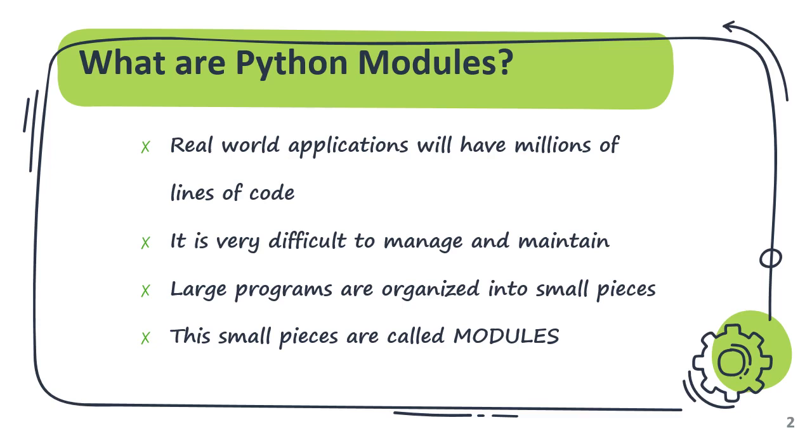So to avoid these difficulties, large programs or large applications are divided into small pieces. These small pieces are called modules. Why are we splitting these files? If an error happens in a particular code section, in our example the school management application, if a particular error happens in the teacher section, then the entire program has to be changed.